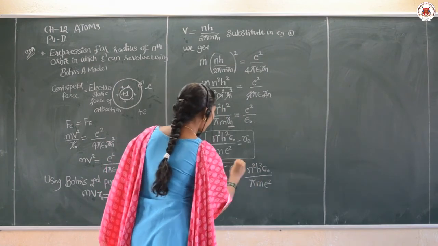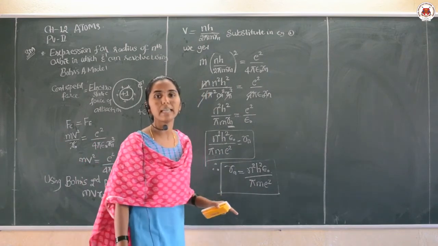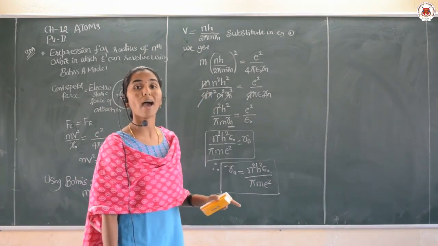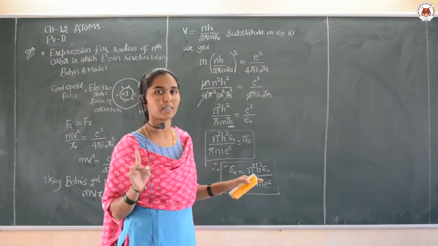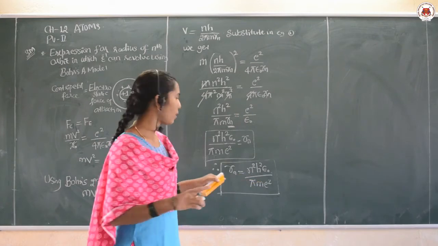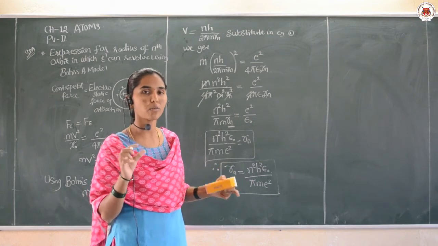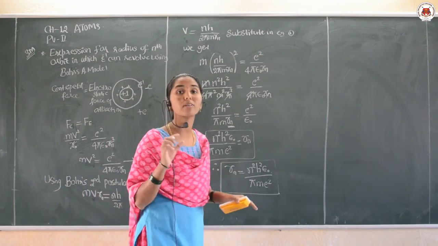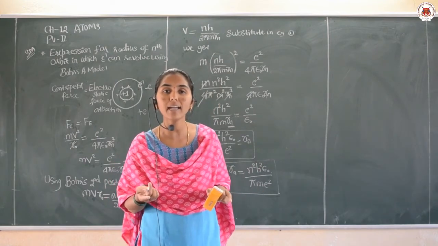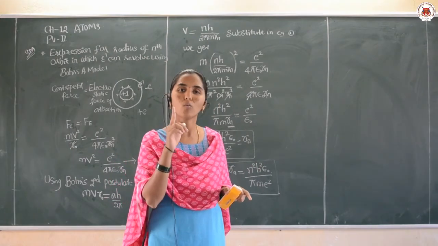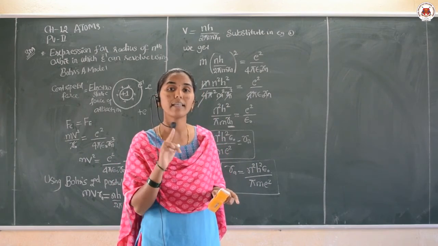This is my very important expression for the radius of the nth orbit of hydrogen atom. This is the general radius of the nth orbit. If you want to write this expression for the first orbit, then n is taken to be 1 here, and that is called Bohr's radius.